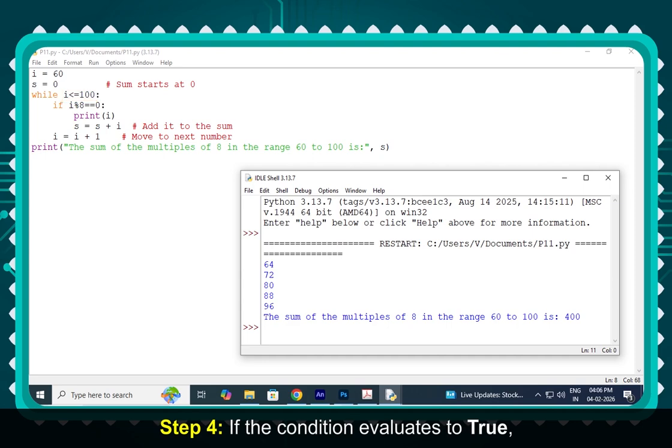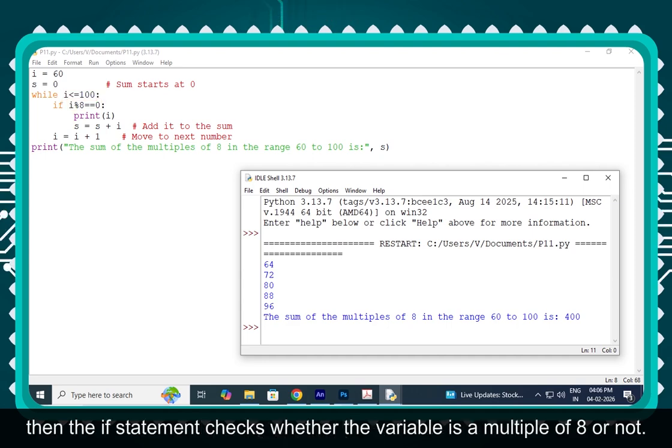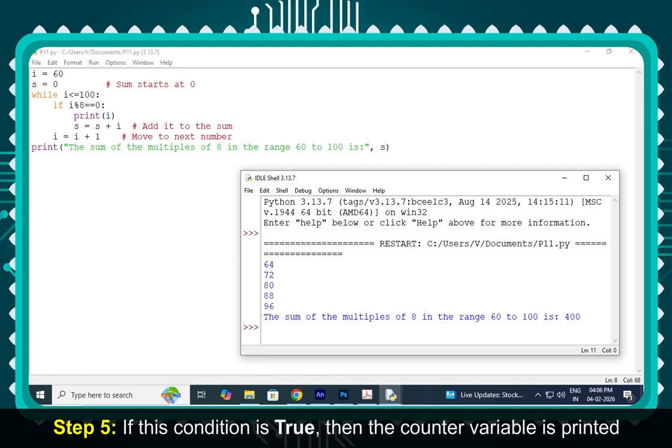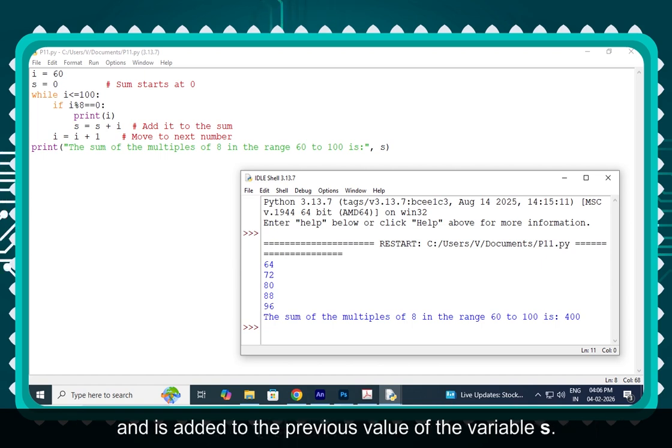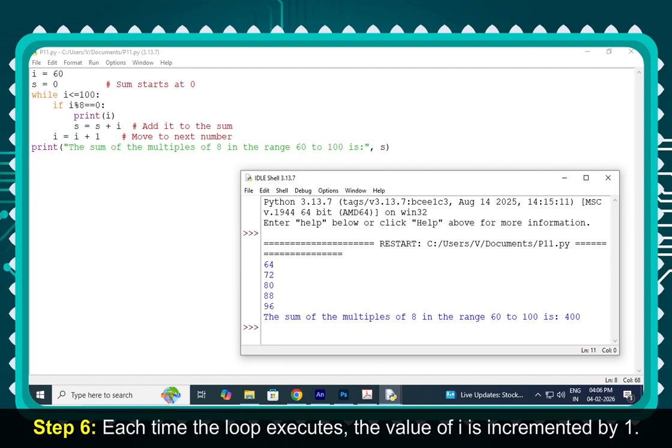Step 4. If the condition evaluates to true, then the if statement checks whether the variable is a multiple of 8 or not. Step 5. If this condition is true, then the counter variable is printed and is added to the previous value of the variable S. Step 6. Each time the loop executes, the value of I is incremented by 1.